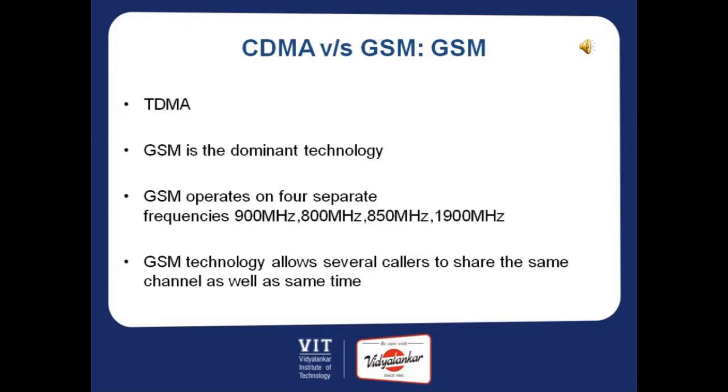CDMA versus GSM. In this slide, we shall now discuss some of the major points of GSM technology. GSM can also be called TDMA, Time Division Multiple Access. Currently, it is the most dominant technology in the world. It is widely used all over the globe. The operating frequencies of GSM are 900 MHz, 800 MHz, 850 MHz, and 1900 MHz. GSM allows several callers to share the same channel at different time intervals. This is the basic technology of TDMA, whereas in CDMA the same time interval is shared.